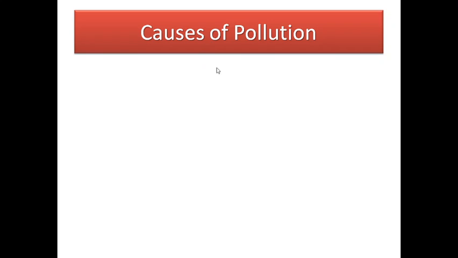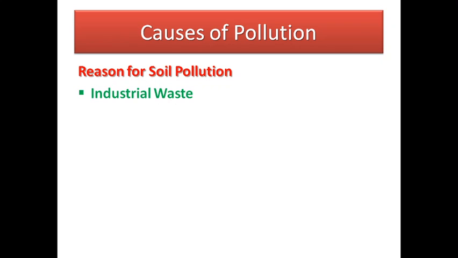Next, causes of pollution. Next thing is the reasons for soil pollution. What are the reasons for soil pollution? One is industrial waste. Nowadays there are so many industries, and from those industries there is so much waste product. Due to that waste product, the soil is polluted. This is one of the major reasons. Next, deforestation.